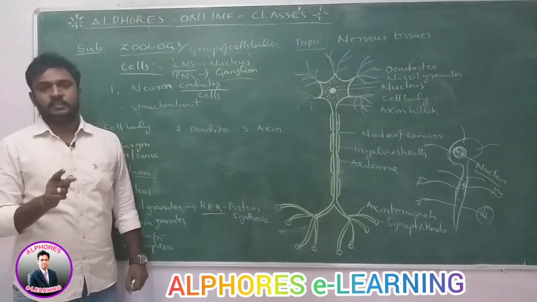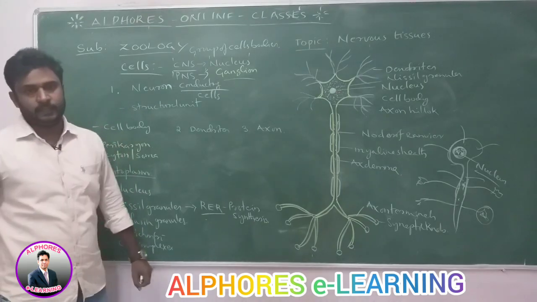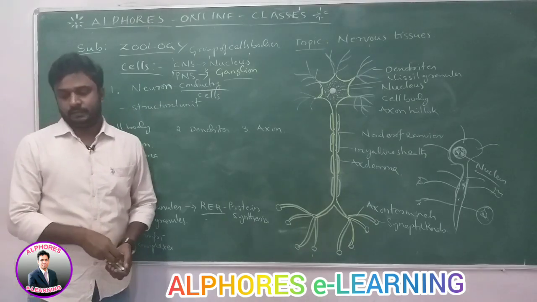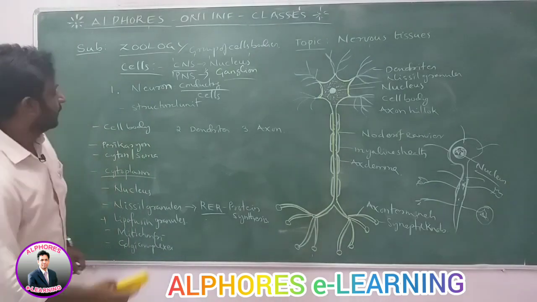Okay, the first part of the neuron is the cell body. Next, the second one, dendrites.